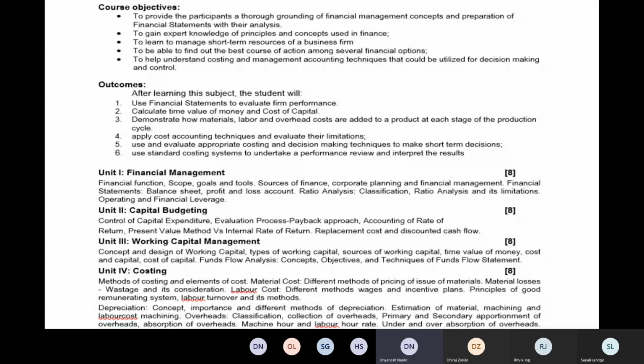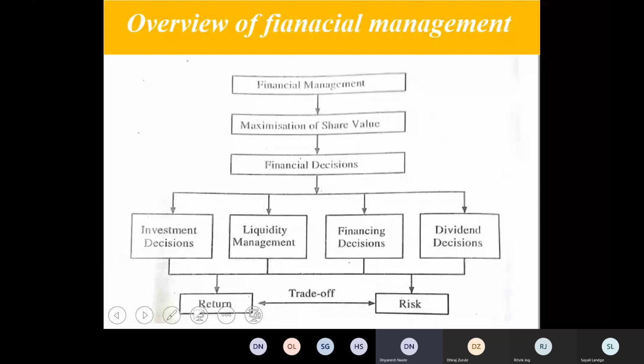We had seen an overview of financial management in the first unit, where the purpose of financial management was to maximize the shareholders' wealth.